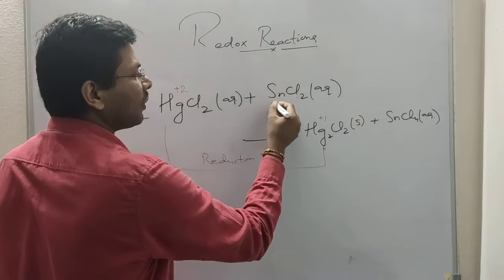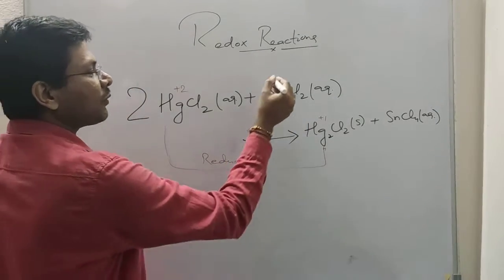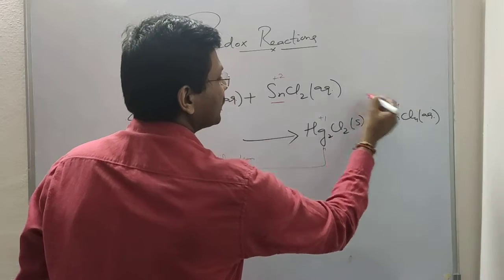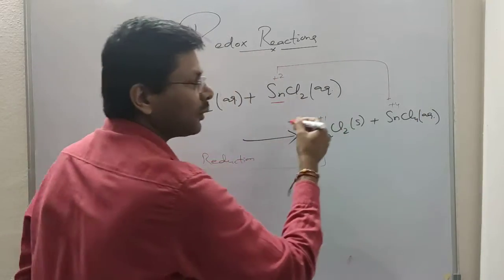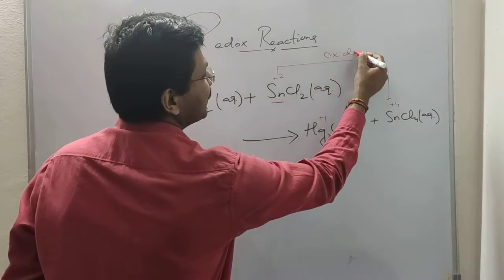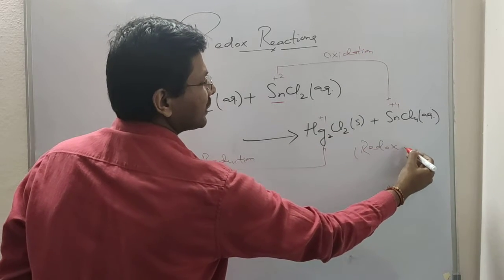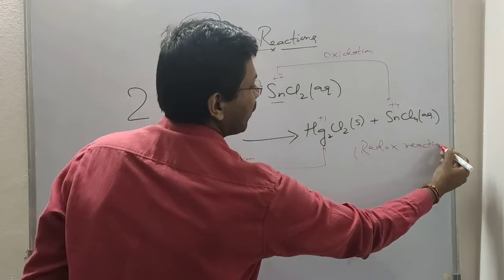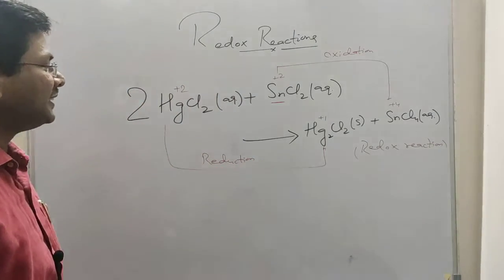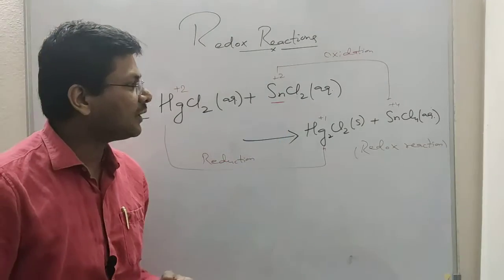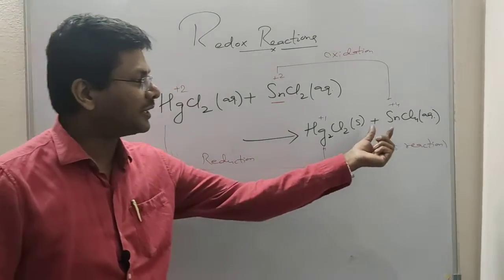Now let's focus our attention on the oxidation number of tin. Here tin is in the +2 state, and here tin is in the +4 state. That means tin is losing electrons, so it is undergoing oxidation. So this is an example of a redox reaction. HgCl2 is undergoing reduction to form Hg2Cl2, and SnCl2 is undergoing oxidation to form SnCl4.